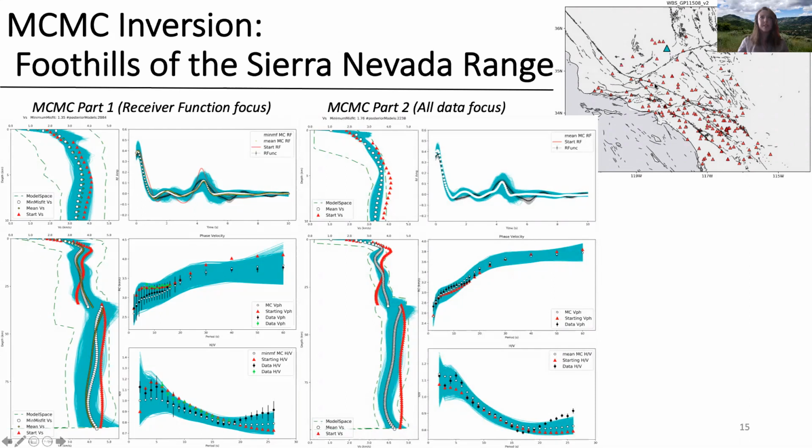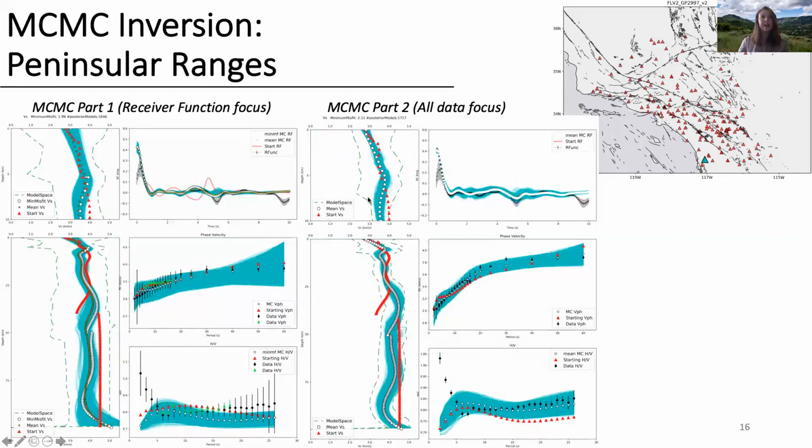Here, this is a station at the foothills of the Sierra Nevada range, which we have looked at previously. And in general, we see faster phase velocities near the surface. And similarly, this is just another example with kind of a wonky receiver function, but highlighting that we are able to fit our relative data sets. And this station is in the peninsular ranges. And we also see faster velocities in the mountains here, which is what we would expect.